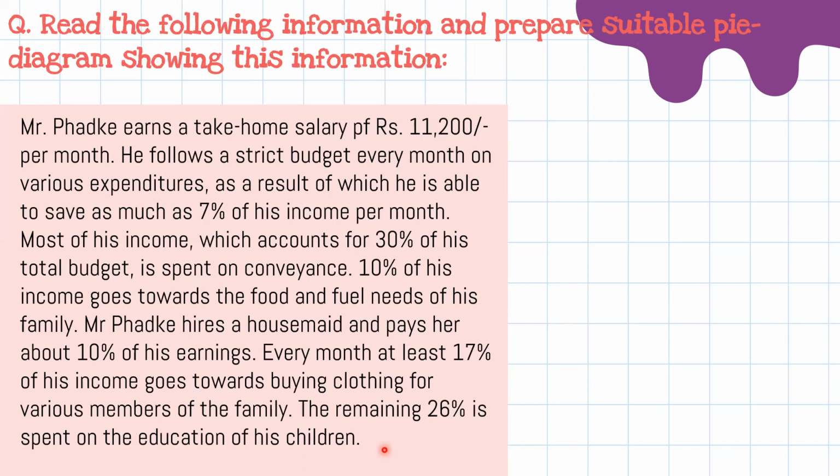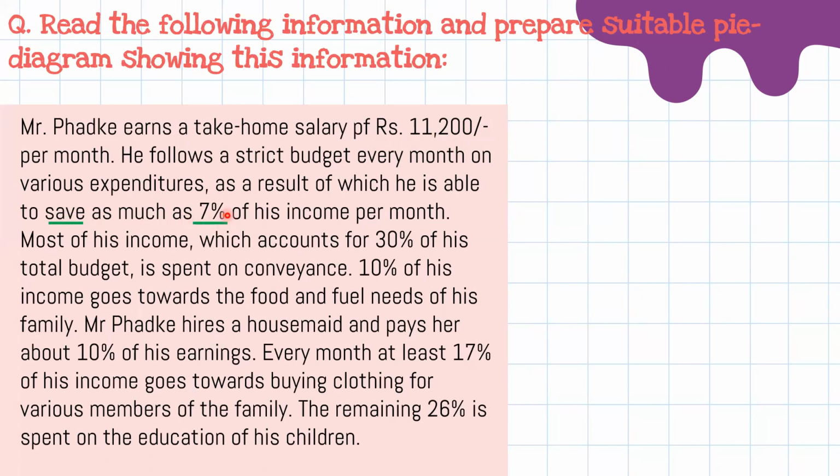So first for that, we will have to underline the main points. Always remember, students, do not forget to underline the main points, because it makes your task easy and helps you write the question answer very easily. Now we'll underline the main points. Mr. Fadke gets a salary of 11,200 per month. Out of that, how much did he save? He saved 7%.